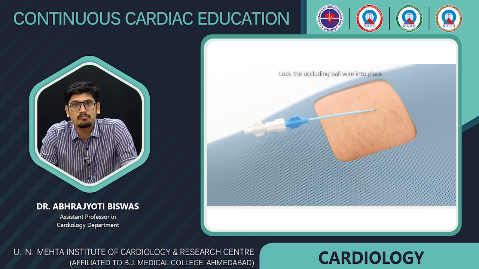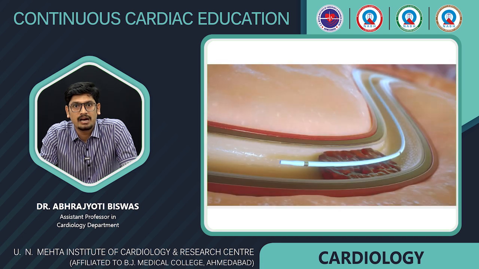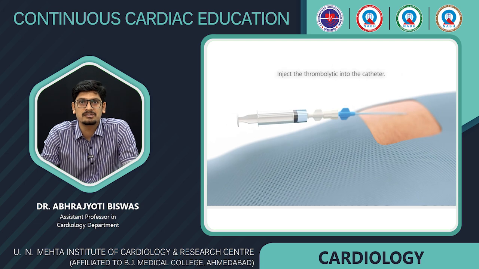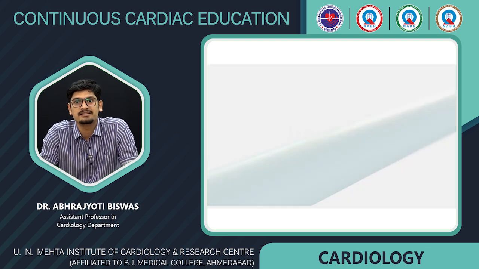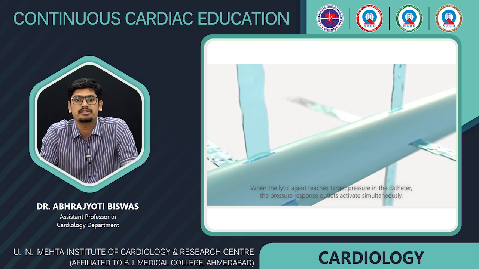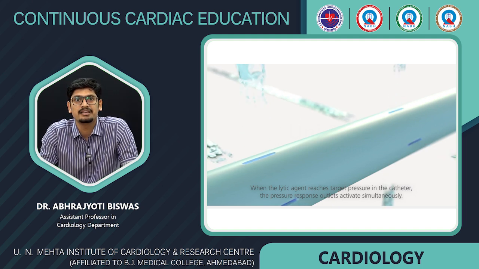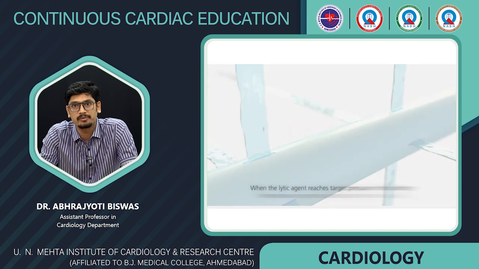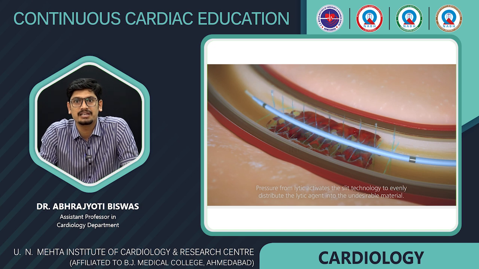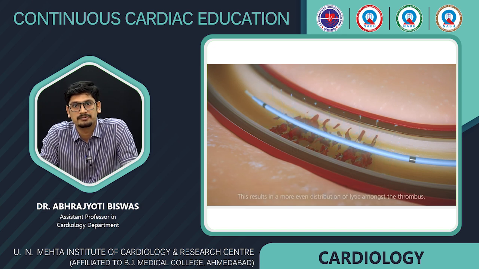Now we lock the occluding ball wire into place. So we see the ball wire is in position now, and then we will start infusing the thrombolytic inside the catheter. What it does is the ball wire builds up the pressure inside the catheter, and once the lytic agent reaches the target pressure inside the catheter, the pressure response outlets will activate suddenly, and then the thrombolytic drug will be infused. So this produces a very uniform and even distribution of the lytic agent across the thrombus, thereby facilitating thrombus dissolution.